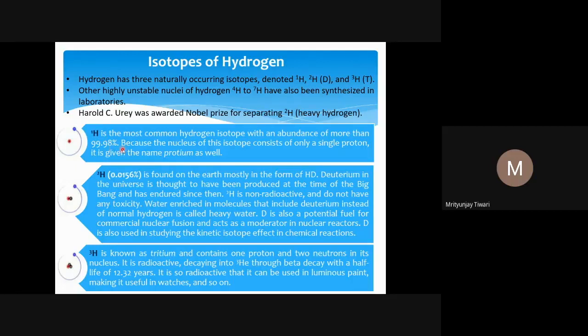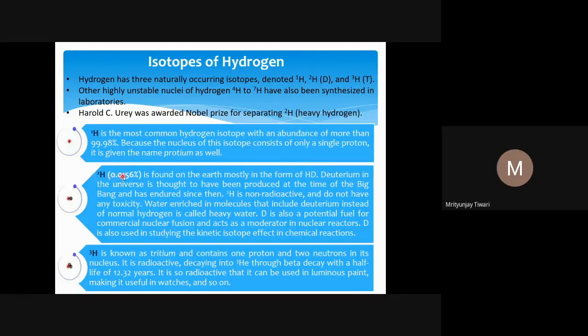It means if there are 10,000 atoms of hydrogen, 9,998 atoms will be protium, and out of 10,000 only 2 atoms will be of the other isotopes. Because the nucleus of this isotope consists of only a single proton, it is given the name protium as well.